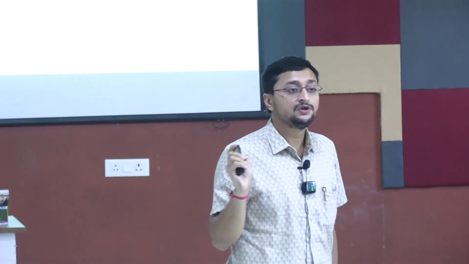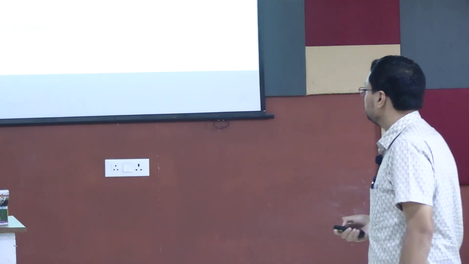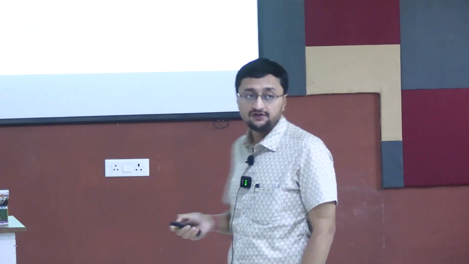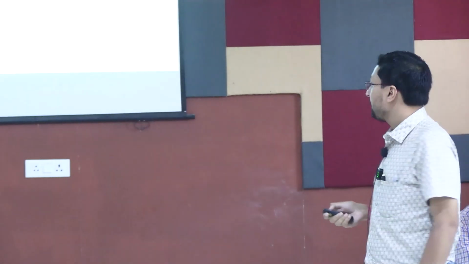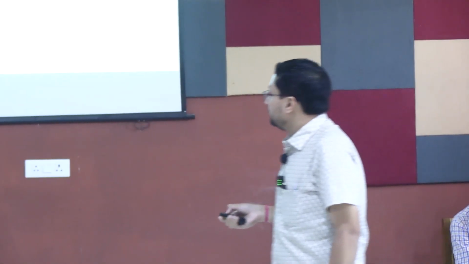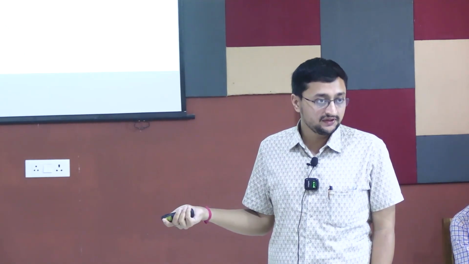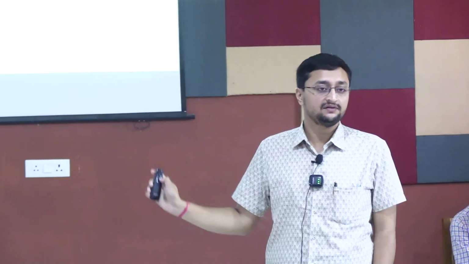So the delta gap will be 18 by 14, that means around 1.24. So this is more than 0.8, so this is a case of pure high anion gap metabolic acidosis.